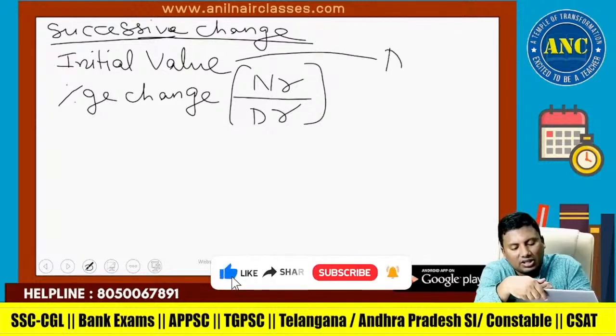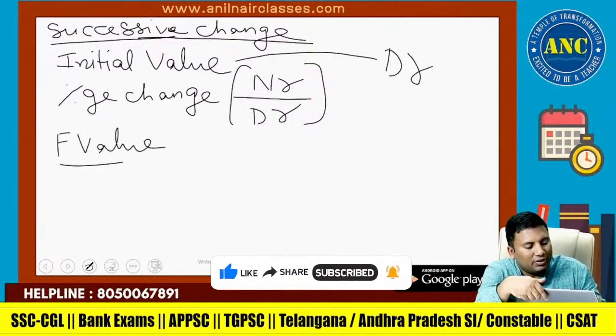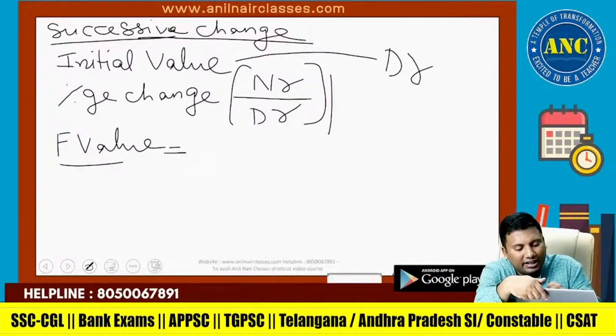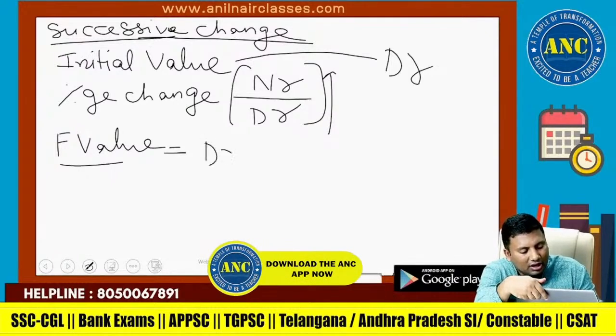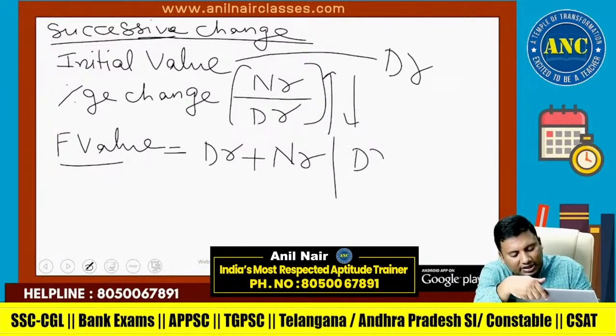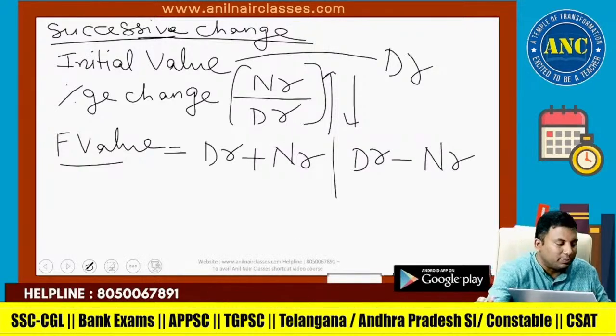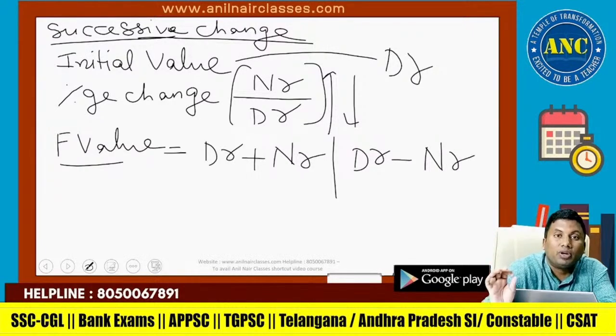Initial value is nothing but the denominator. Final value, if it is an increase, is denominator plus numerator. If it is a decrease, it is denominator minus numerator. Please write down this concept. I will explain it with a beautiful example.